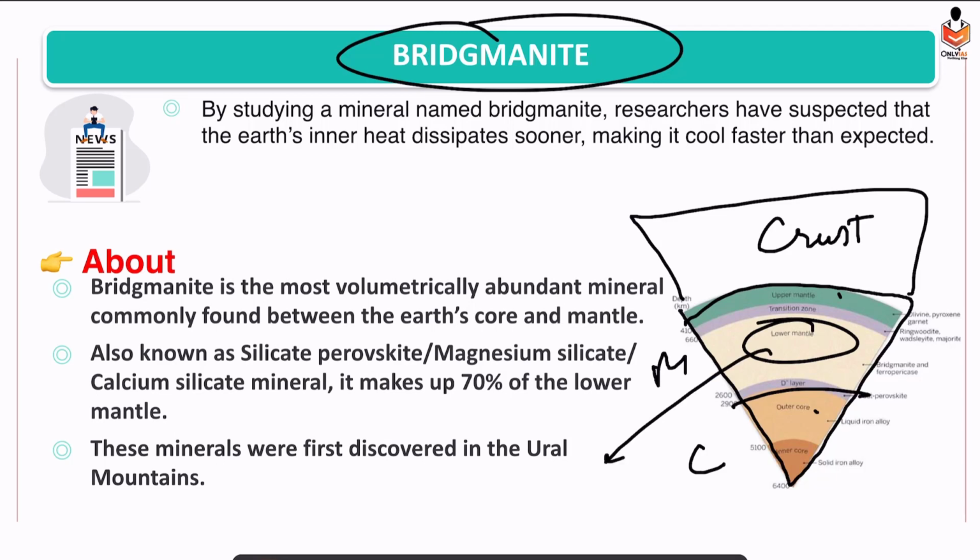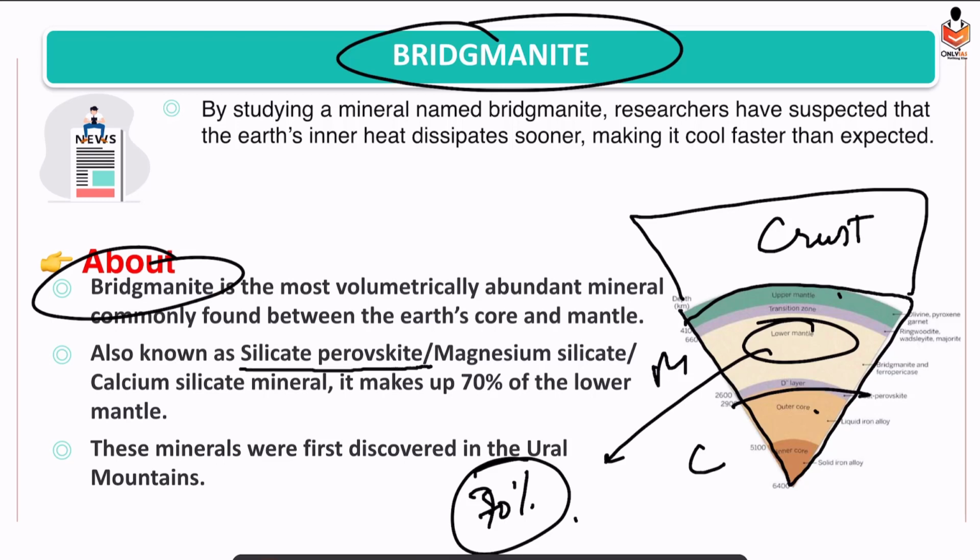Around 70% of the lower mantle is composed of Bridgmanite. They are also known as silicate perovskite, magnesium silicate, calcium silicate mineral. And these minerals were first discovered in the Ural Mountains in Russia. Just keep this thing in mind.